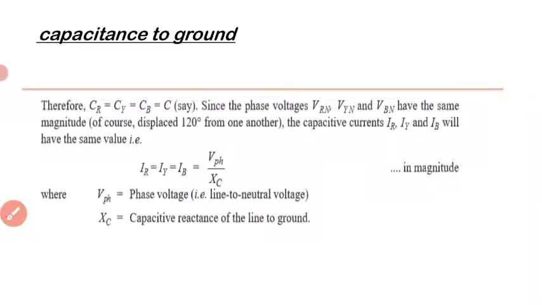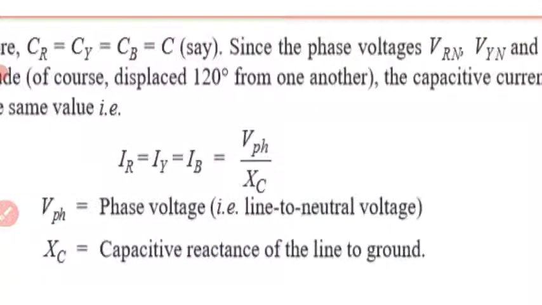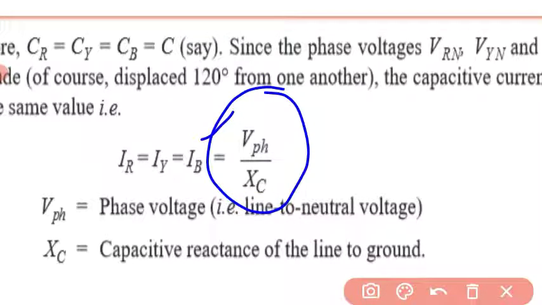Now the current flowing through the capacitances CR, CY, CB, that is IR, IY and IB, is equal to V phase divided by XC, where VPH is the phase voltage, that is the line to neutral voltage, and XC is the capacitive reactance of the line to ground.